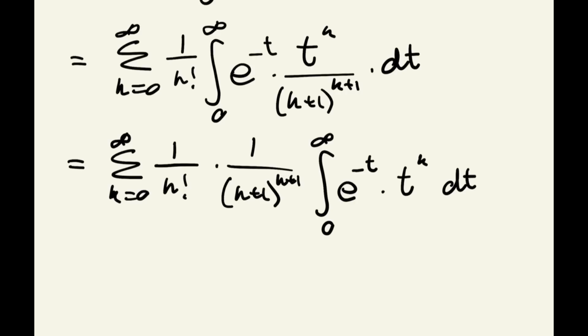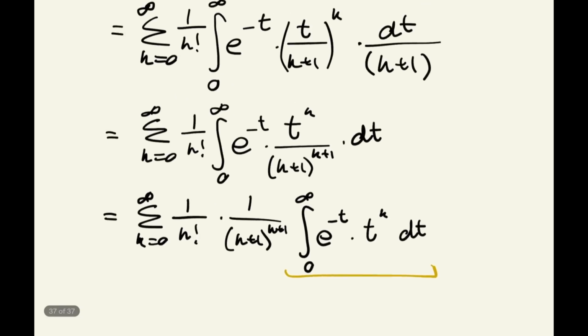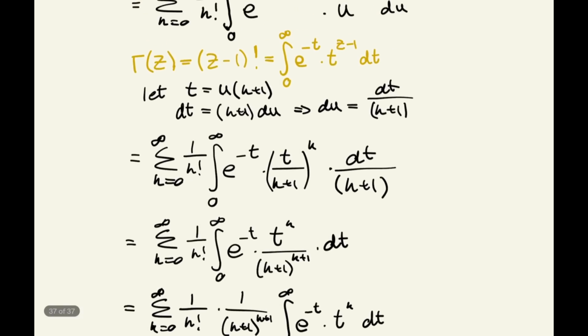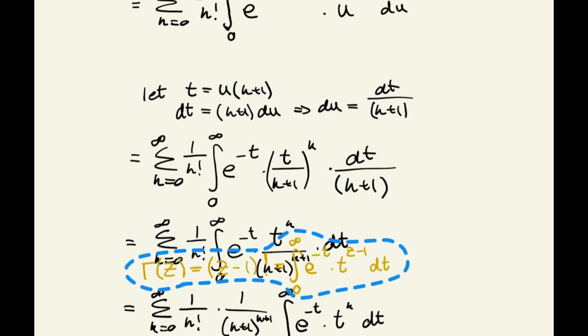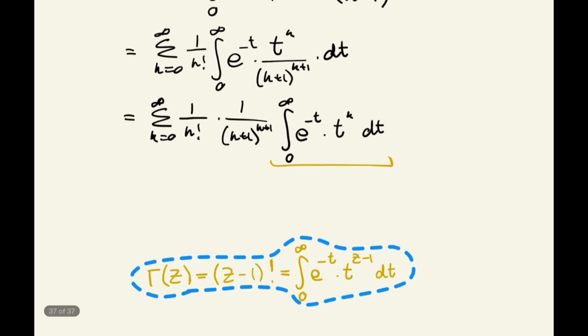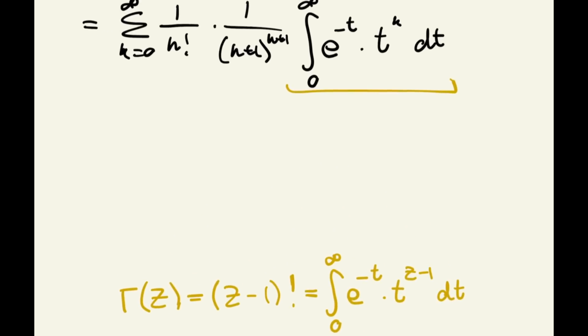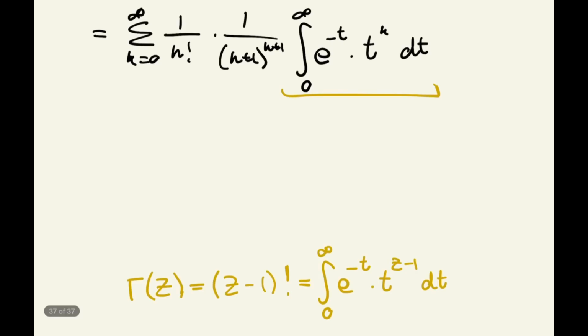Right, okay. Well, hopefully you can see how this is the gamma function. If I scroll back up and bring this down to where we're working, there we go. Hopefully you can see how it's in the same form. However, here, instead of z minus 1, where t is raised to the power of z minus 1, we've just got k here.